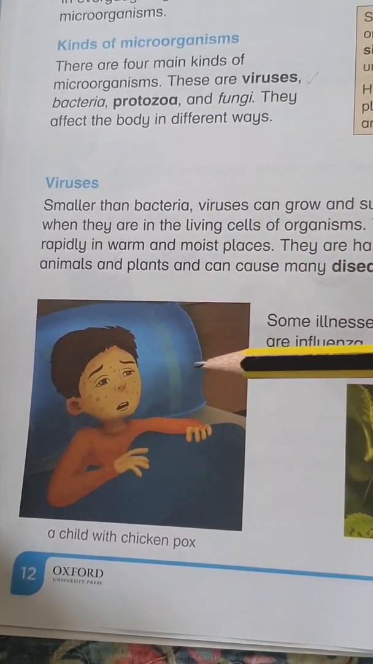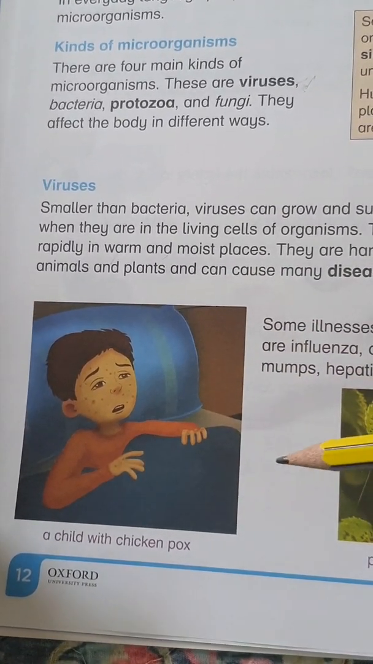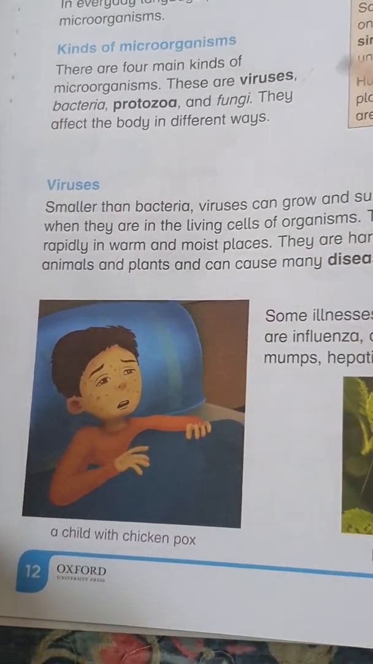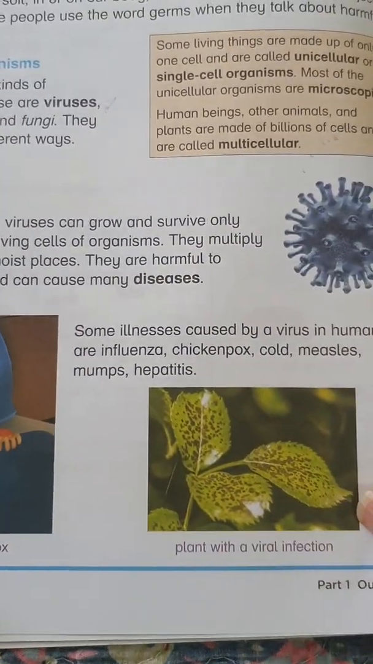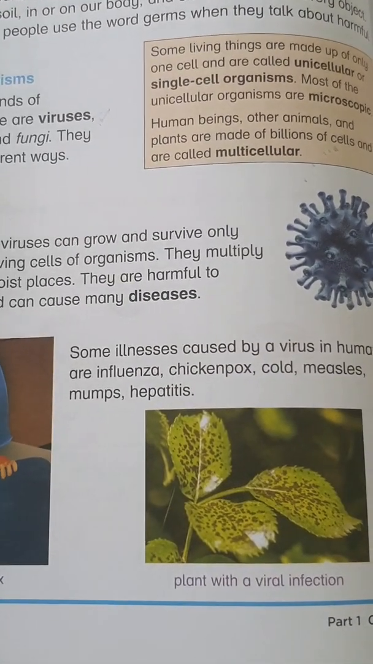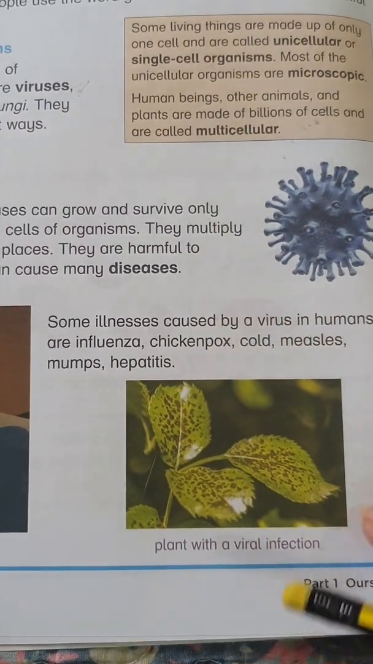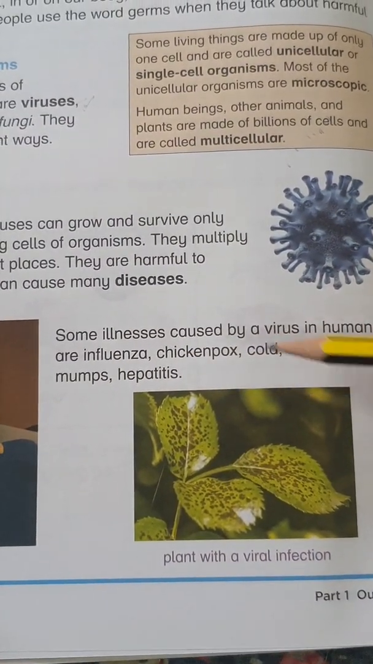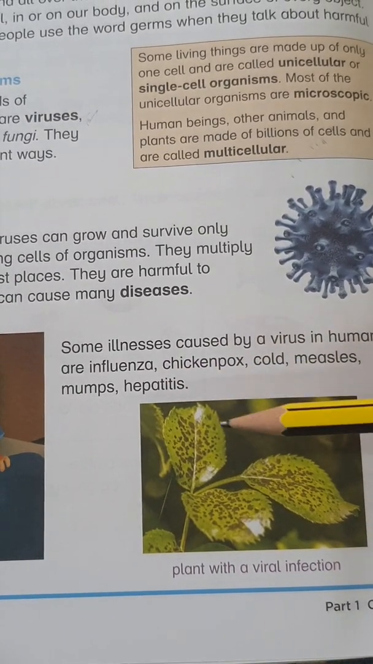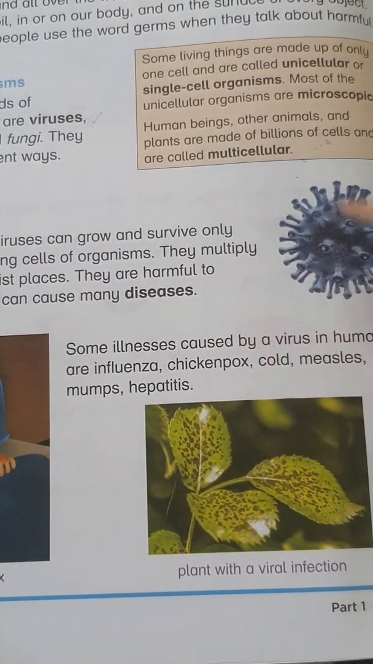So this boy is having chicken pox, which you can see on his face and mostly on his body, and it affects inside the body as well. It makes you sick, nausea, having fever, and you are not able to eat well and all. Some illnesses caused by a virus in humans are influenza. Influenza is a kind of flu. You have sneezing, coughing, and fever as well. It can go worse as well.